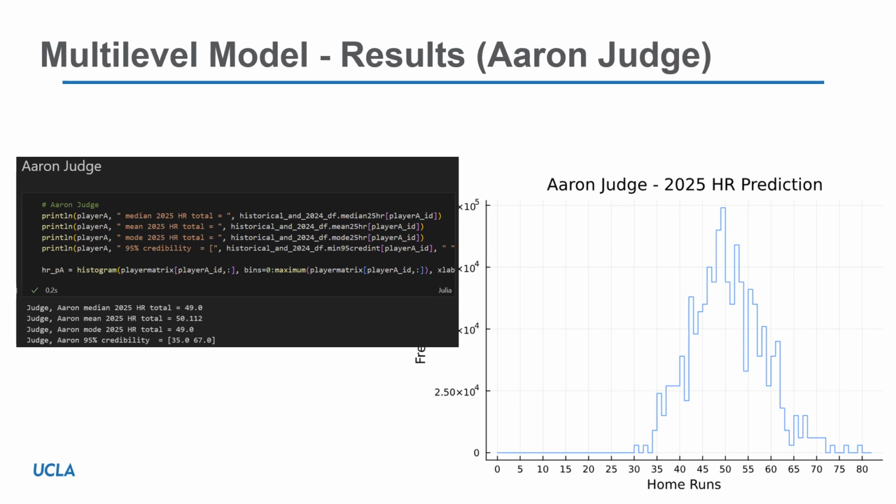Next, we wanted to use an individual player just to highlight some of the results that we were able to get. On the right, you see a probability distribution function for Aaron Judge. And on the left, you can read out some of our code and some of the lines that we got. The median amount of home runs, so the 50% credible interval, is 49 home runs next year for Aaron Judge. His mean is 50.1. And we can also see that his 95% credibility interval is between 35 and 67 home runs. All of these are highlighted in that distribution function to the right.